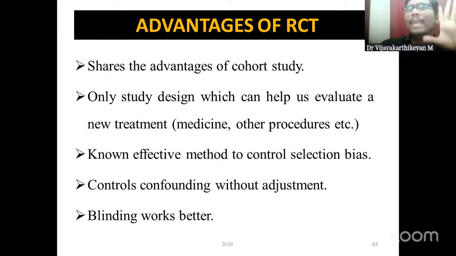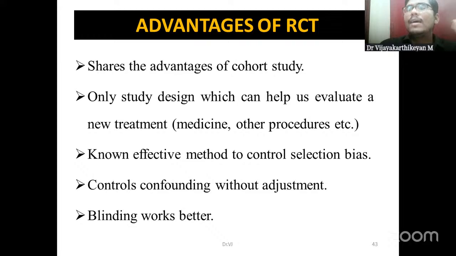Okay, so what are the main advantages of an RCT? Only two things are the main advantages. First and foremost, it is an effective method to control biases. Selection bias or whatever type of bias is there, we can control it only using an RCT. And next, newer treatments can be evaluated only by doing an RCT. We can't do a case control, we can't do a cohort. Definitely, we can go for RCT only.